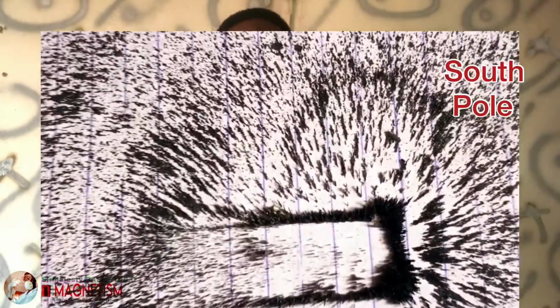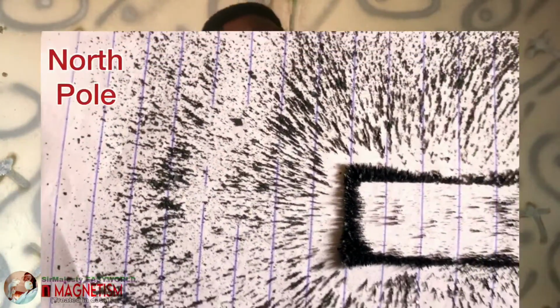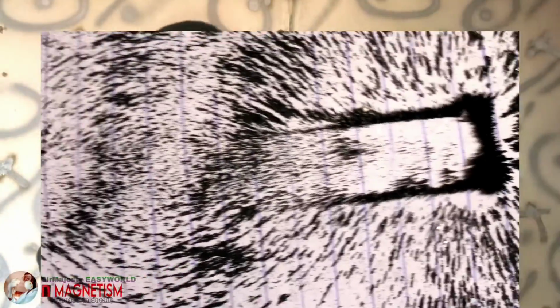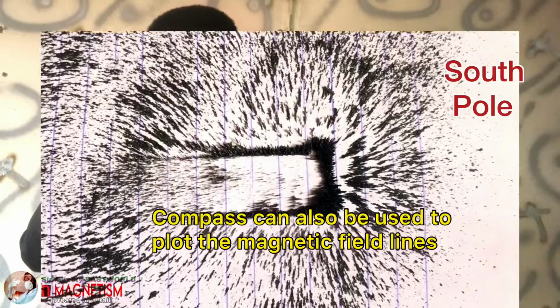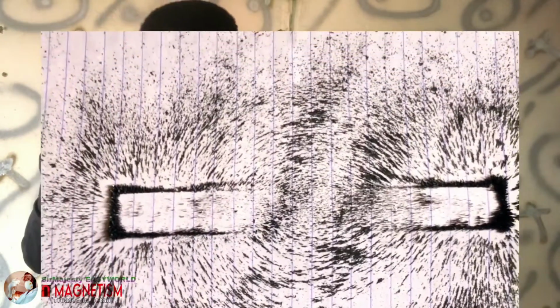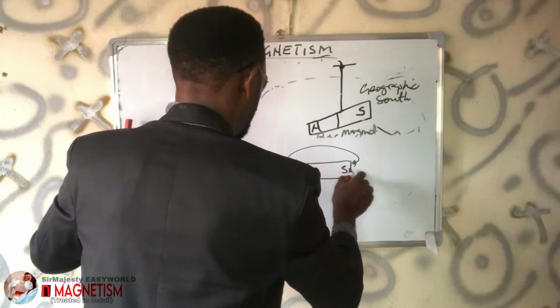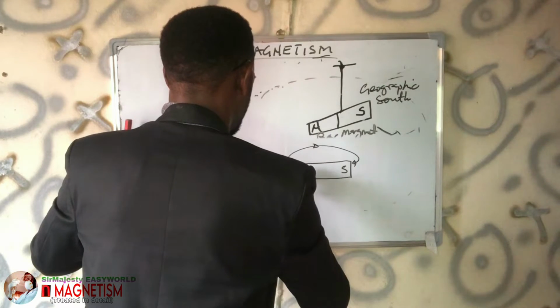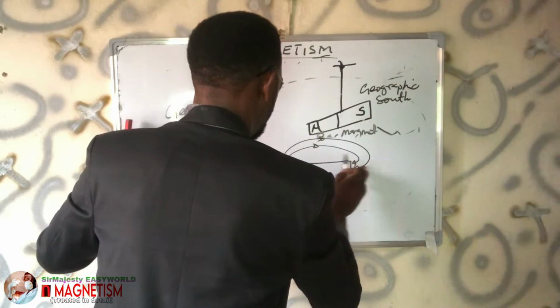You can also use the plotting to know your north pole and your south pole, if they are not indicated in your own bar magnet. Okay, so the drawing of the Earth's magnetic field lines. If you have a bar magnet, there are also the field lines for the horseshoe magnet. The lines automatically originate from here, this is north, this is south. This will be the direction of the magnetic field lines. They all move in this way, like a closed loop.